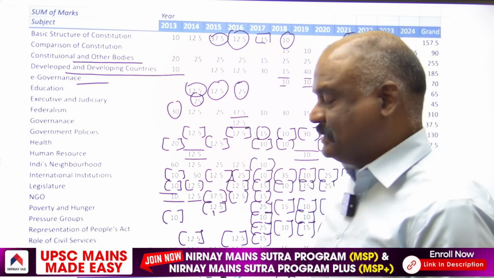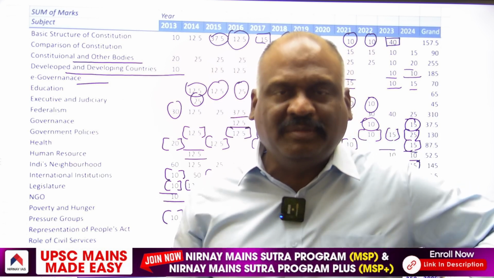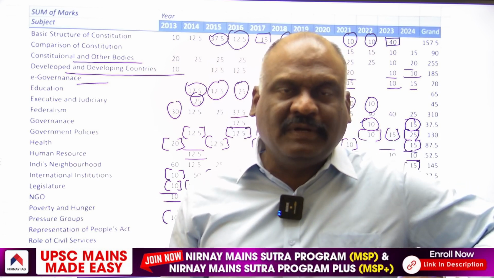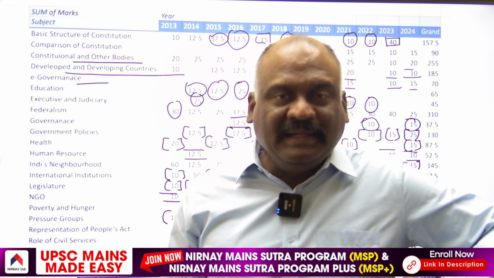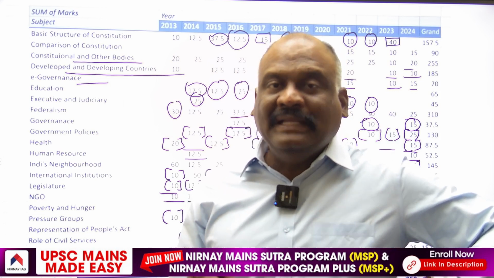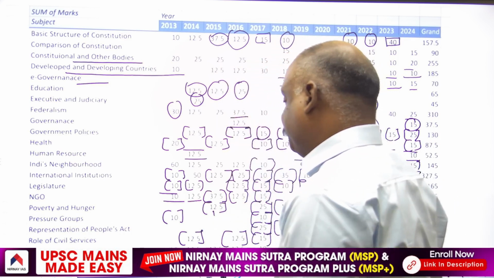Role of civil services in democracy is one of the important topics in governance. This topic is also relevant for ethics. All the topics in governance are also relevant for ethics paper. They are very, very important for ethics paper.